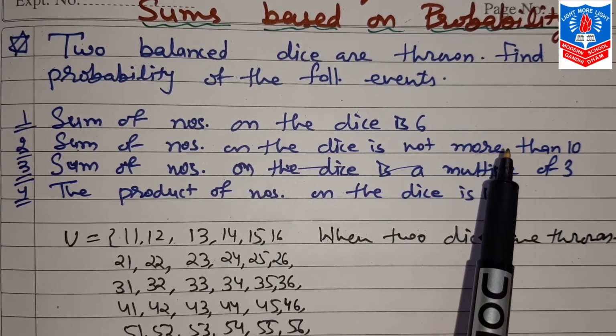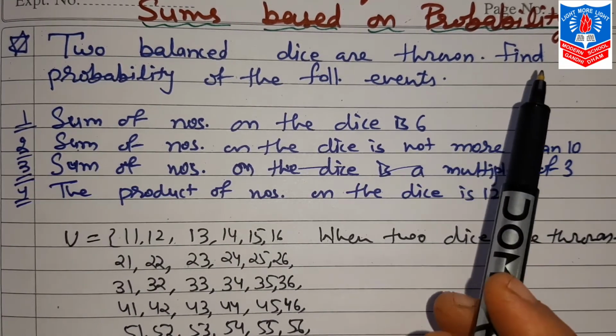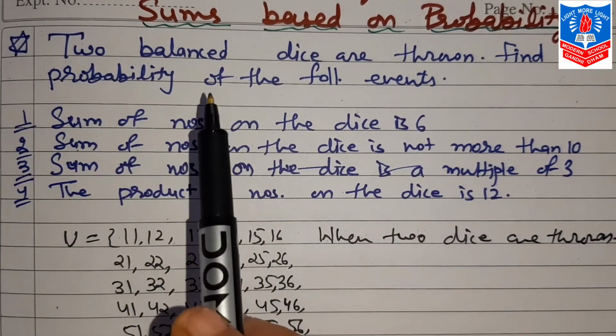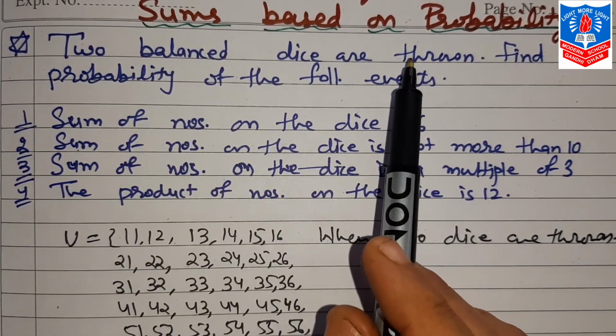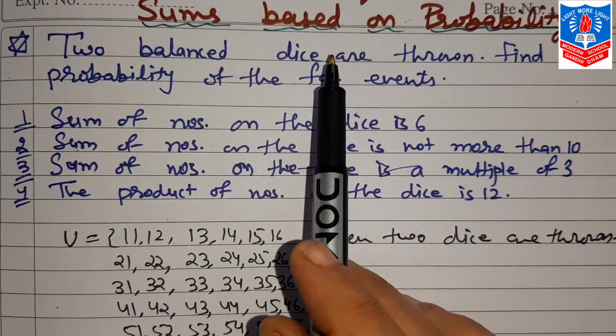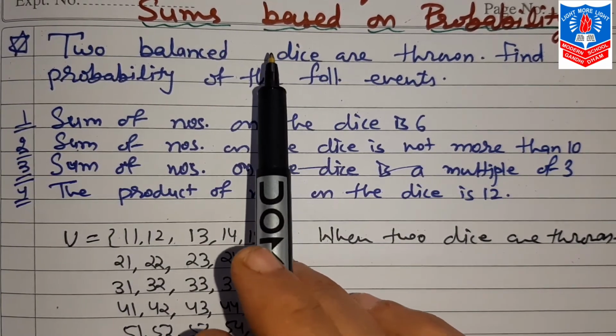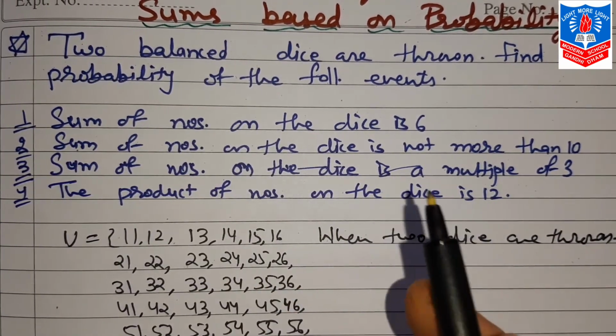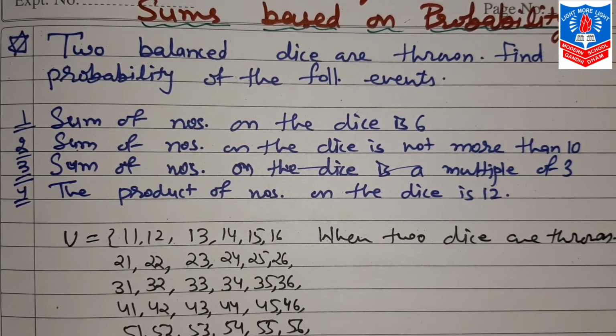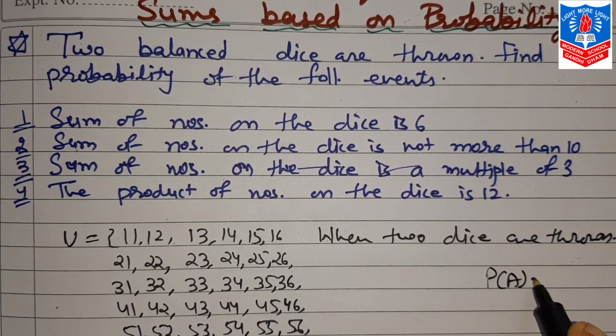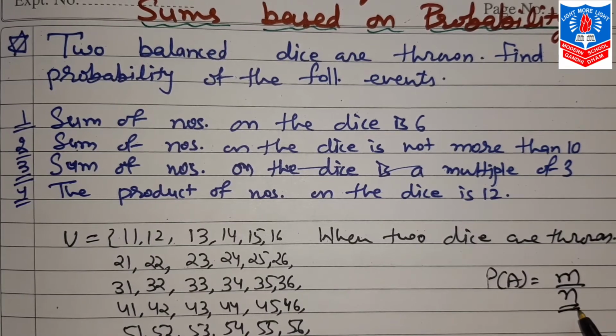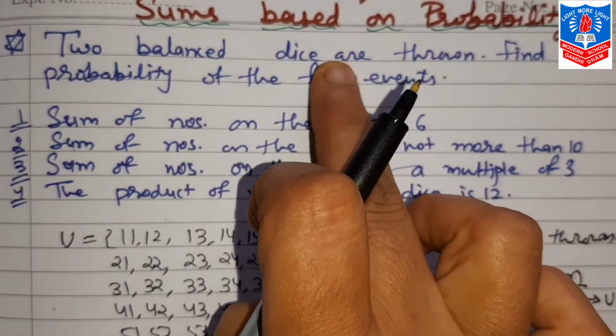Now the first thing, always remember, before finding the probability, whichever words are there, connect them with N, that is the sample space U. Do you remember? We had already discussed the formula for finding probability: probability of A is equal to M upon N. Now N is only the sample space U. So always, before finding the probability, write what is given.